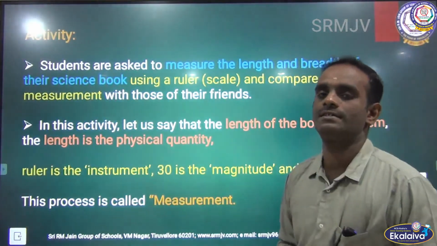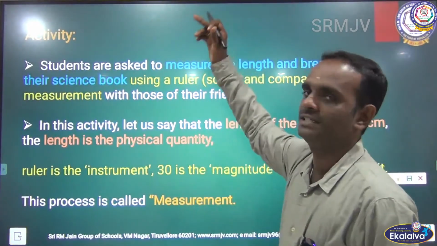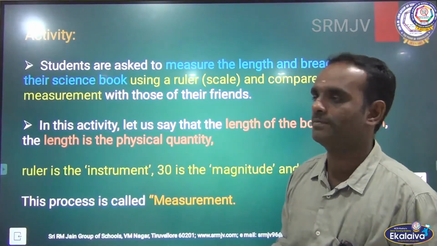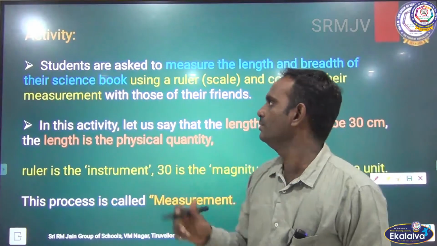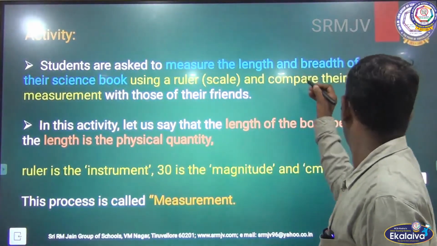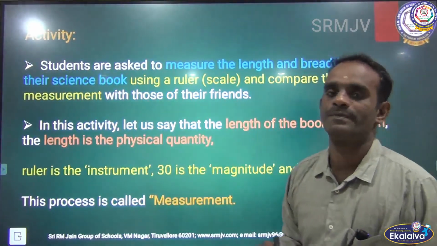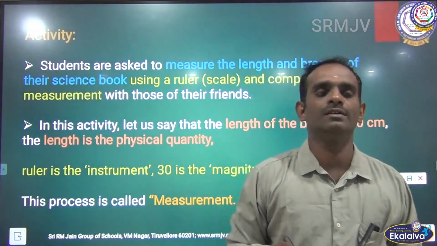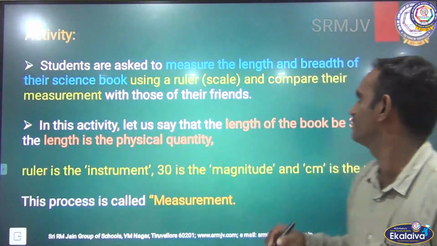First, we will see an activity regarding this. Students are asked to measure the length and breadth of the science book. Everyone has your own science book, right?